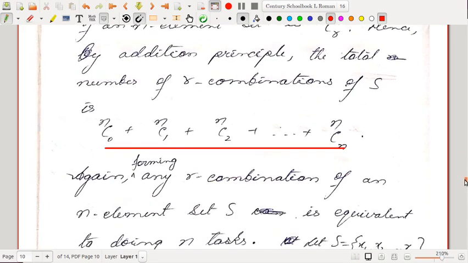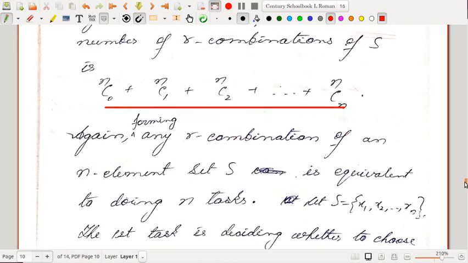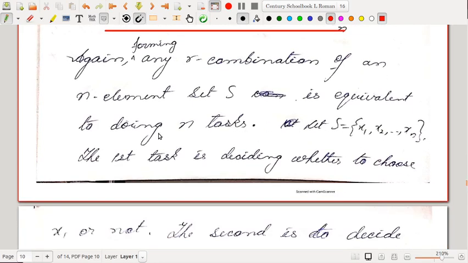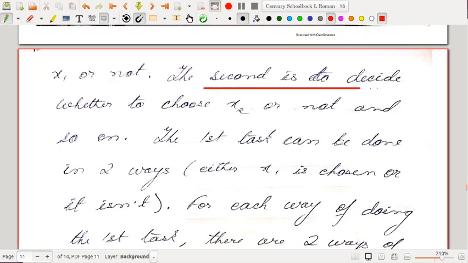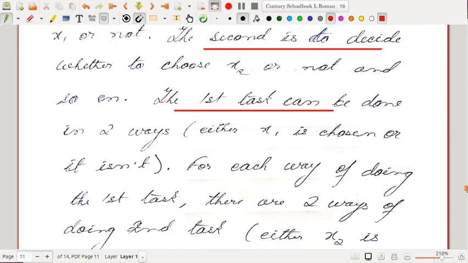Again, forming any combination of an n element set is equivalent to doing n tasks. What are those n tasks? If S is the set x1, x2, up to xn, the first task is deciding whether to choose x1 or not. The second task is to decide whether to choose x2 or not. It is the same explanation that I had given for the case of ABC, and we generalize this for the case x1, x2 up to xn. So the first task can be done in two ways, that is, either it is chosen or it is not.